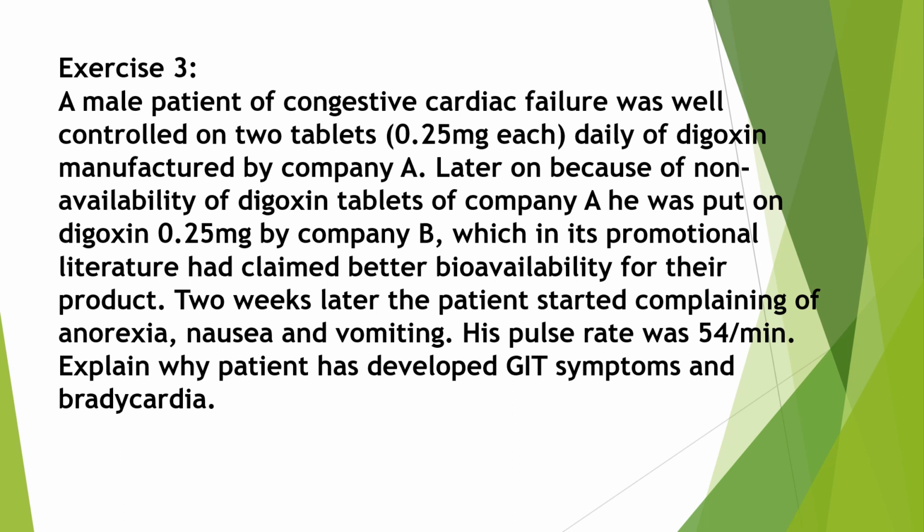So this is the answer. The patient started complaining of anorexia, nausea and vomiting due to the increased plasma concentration of digoxin.